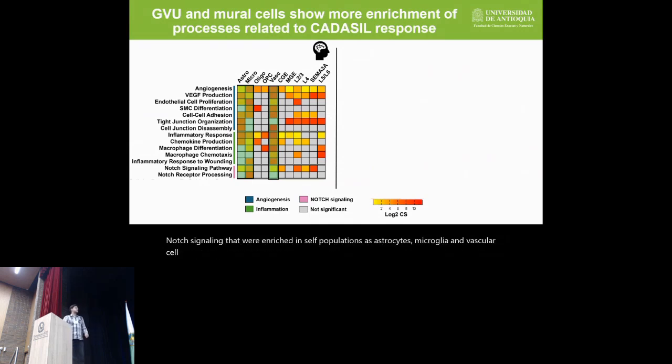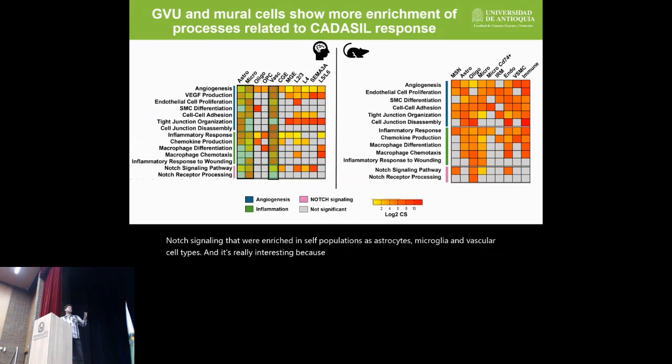And it's really interesting because we found a higher signal in angiogenesis, but in the inflammatory response, we found a higher signal in astrocytes, oligodendrocytes, microglia, and vascular cell types as well. So this leads us to the idea that there is an increase in the angiogenesis response in these DEGs, but also there is an inflammatory response.